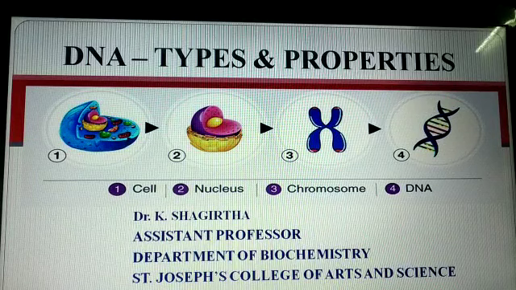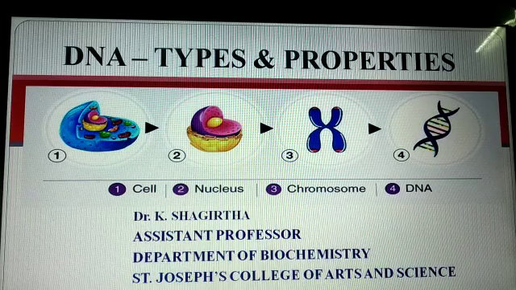Today I am going to talk about types of DNA and its properties. Nucleic acids are the organic material present in all organisms in the form of DNA and RNA. These nucleic acids are formed by the combination of nitrogenous bases, sugar molecule and a phosphate group. They are linked by different bonds in a series of sequences. The DNA structure defines the basic genetic makeup of our body. In fact, it defines the genetic makeup of nearly all life on Earth.